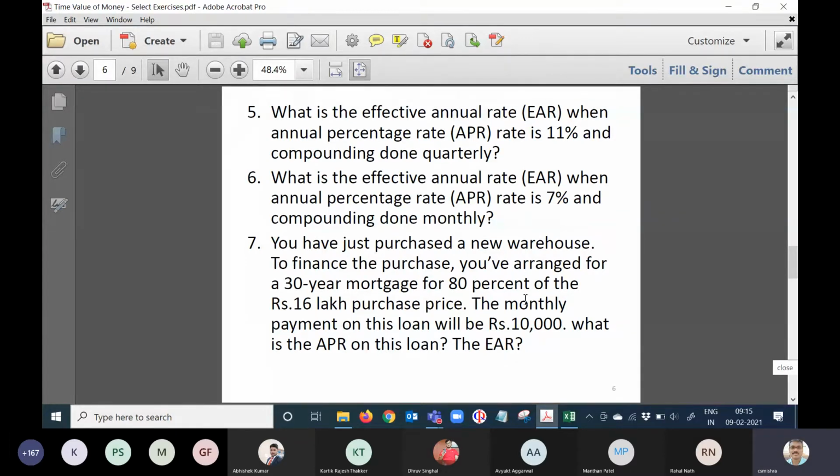Now solve it. All of you solve it. You have 5 minutes to do it, and let me know how to do it. If you have to do it manually, how to do it. If you do it in Excel, we'll discuss.